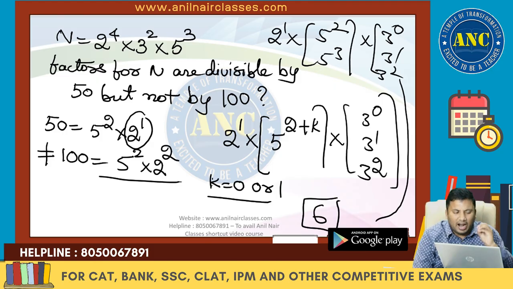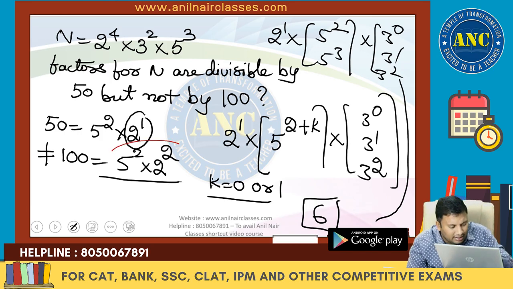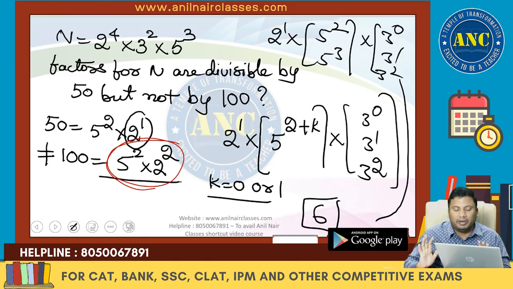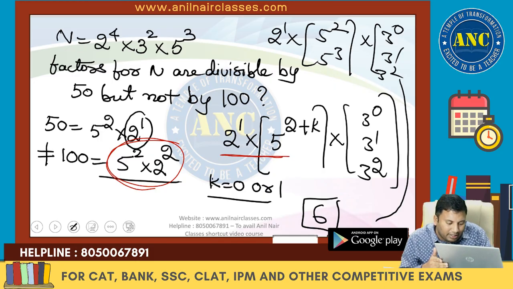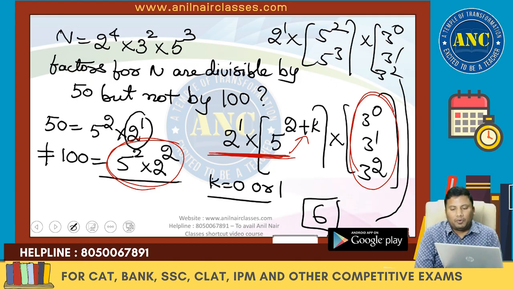Again, please understand it clearly. It is not divisible by 100. 100 is 5 square into 2 square. Minimum power of 5 cannot be 2. Minimum power of 2 cannot be 2. To get 50, definitely it should be 2 into 5 square. These two cannot take 2. This can take any other higher powers. There is no restriction on 3. So 3 power 0, 3 power 1, 3 power 2.